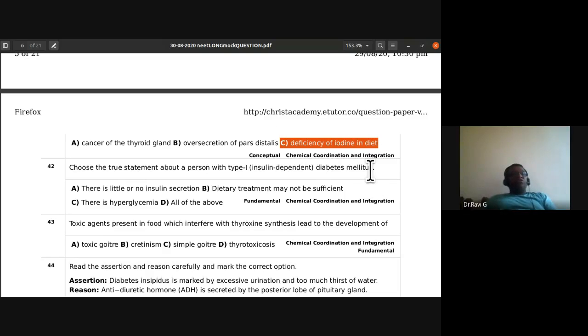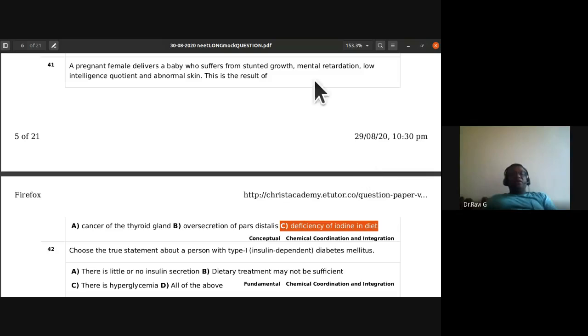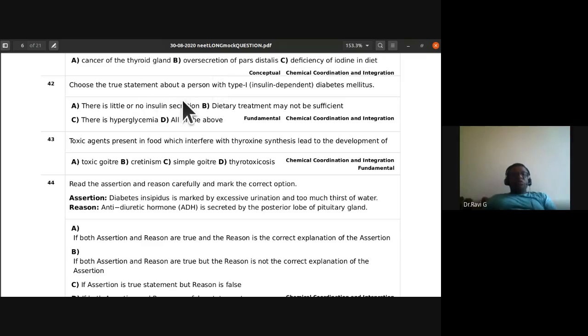C, deficiency of iodine in diet. It leads to stunted growth, mental retardation, low IQ, and abnormal skin. Choose the true statement about a person with type 1 insulin dependent diabetes mellitus. There is little or no insulin secretion. Dietary treatment may not be sufficient. There is hyperglycemia, all of the above.